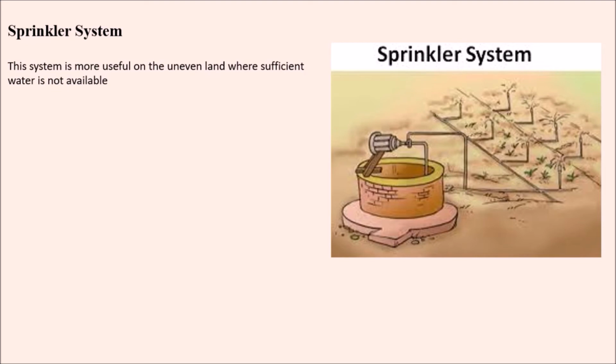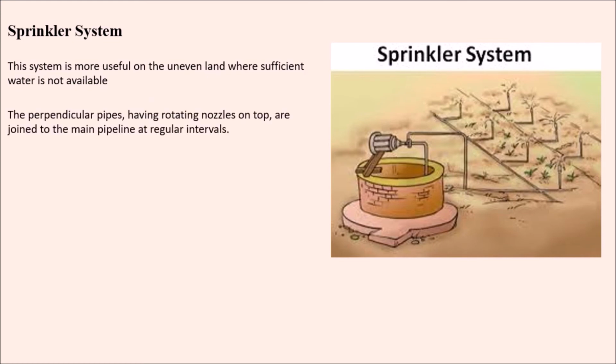So coming to the sprinkler method, this type of system is useful where the land is not even, and it is also suitable for conditions where there is less or insufficient water availability.